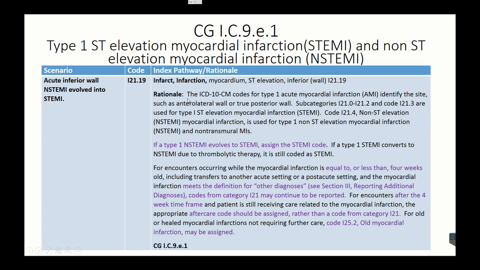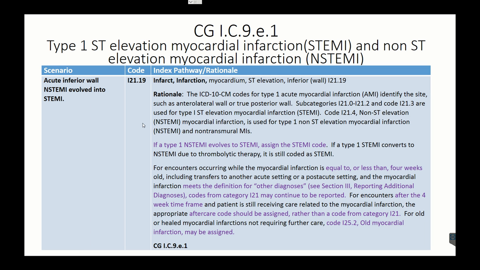The rationale is the ICD-10-CM codes for type 1 acute myocardial infarction, or the AMI, identify the site such as the anterior lateral wall or the true posterior wall. This one is the inferior wall that we went for. Subcategories I21.0 to I21.2 and code I21.3 are used for type 1 ST elevation myocardial infarction, or the STEMI.